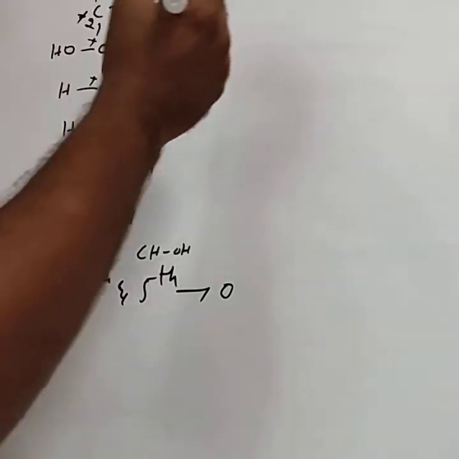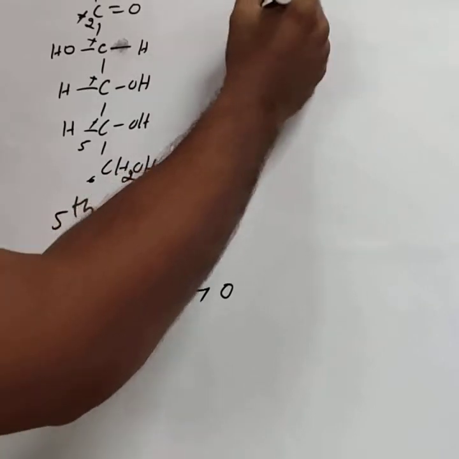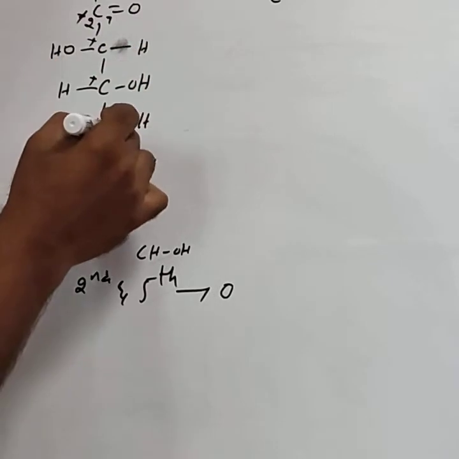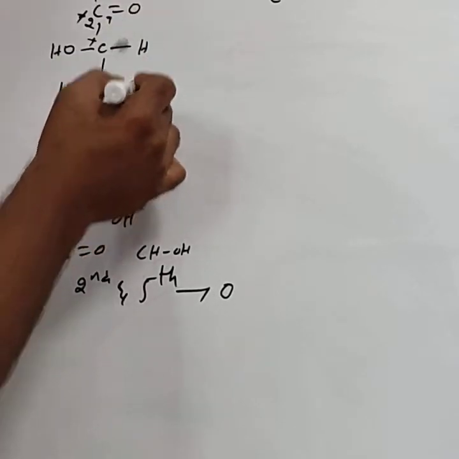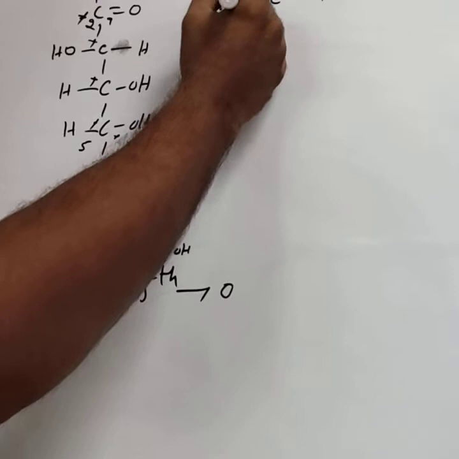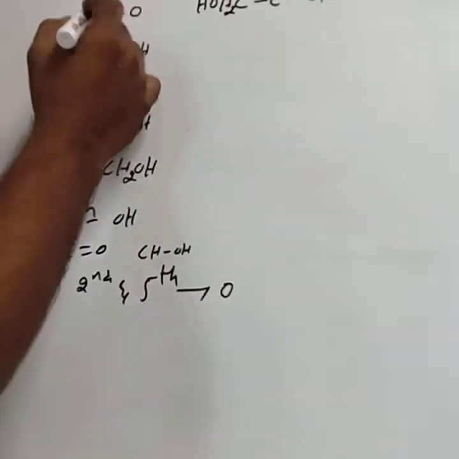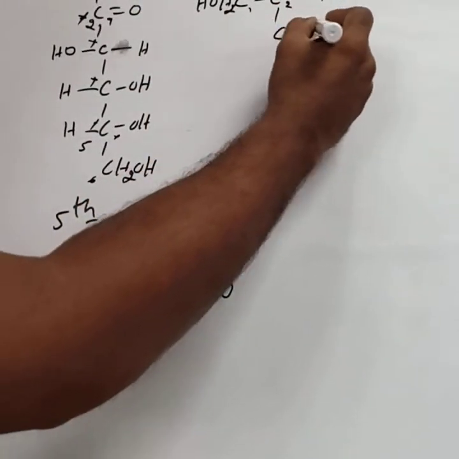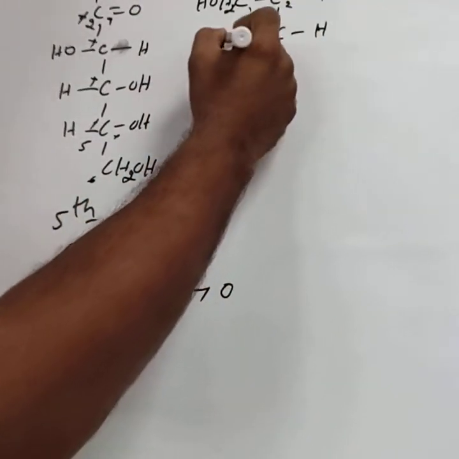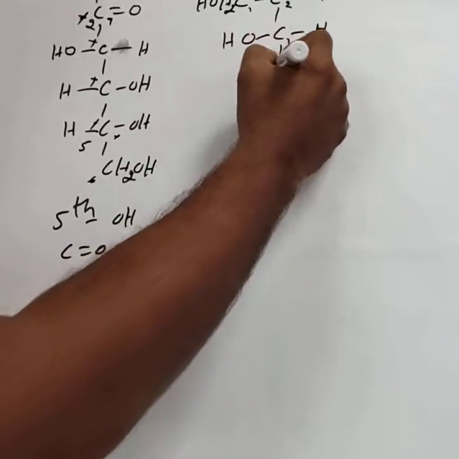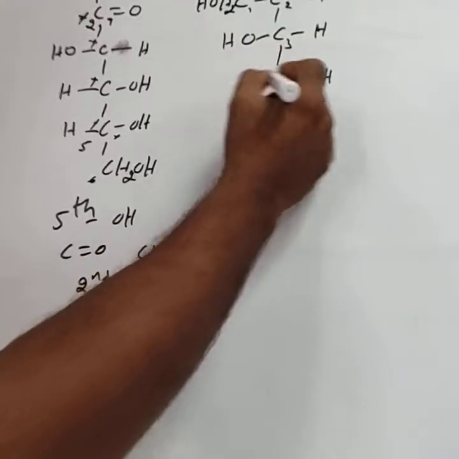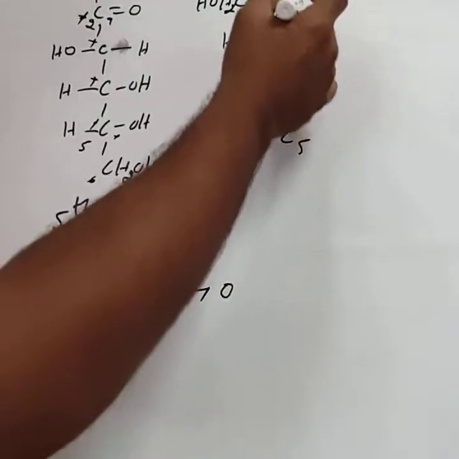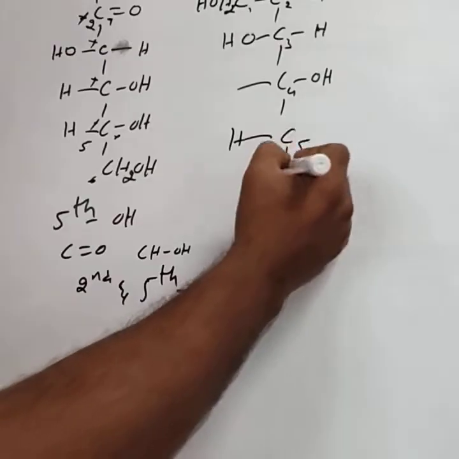The 1st carbon is CH2OH, this is the 2nd carbon, then the 3rd carbon CHOH, the 4th carbon CHOH, and the 5th carbon, whose OH moves to the CO group.